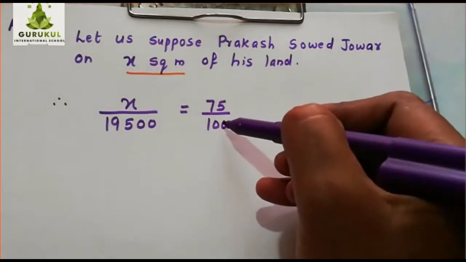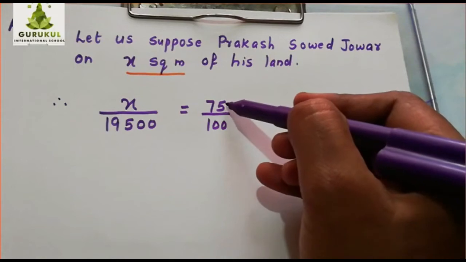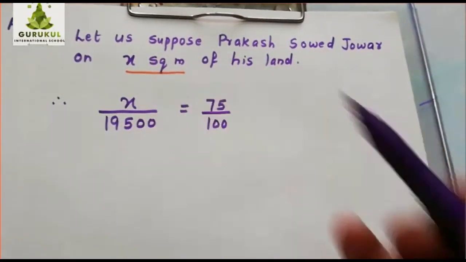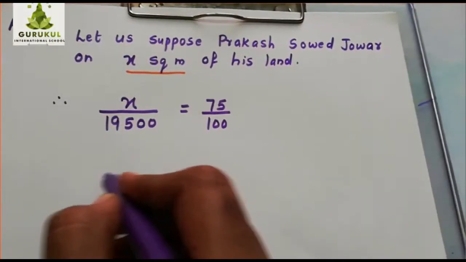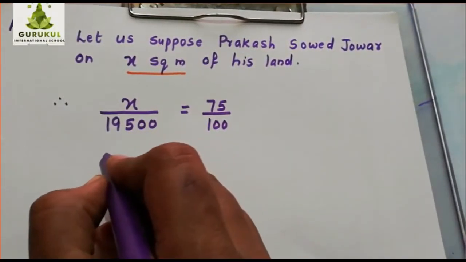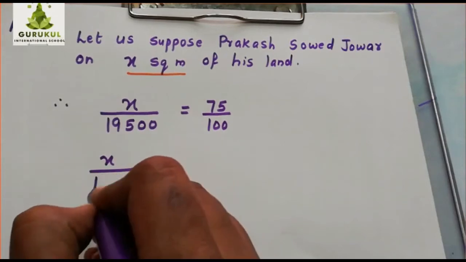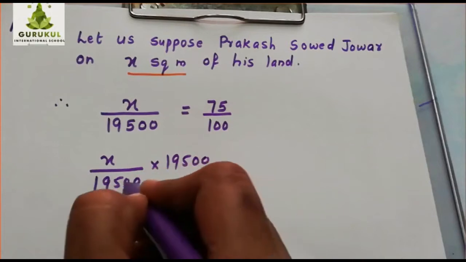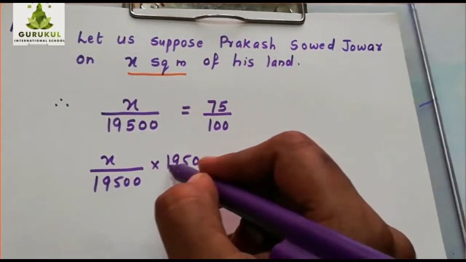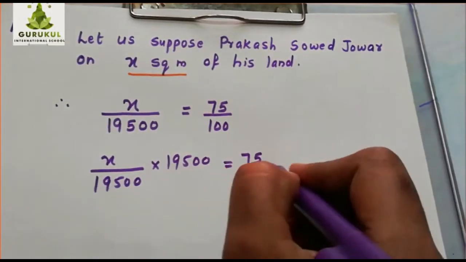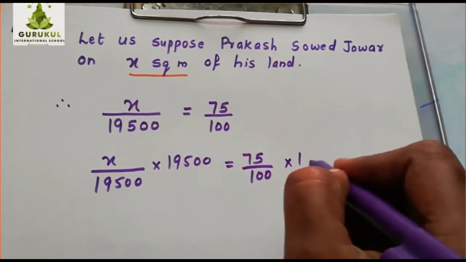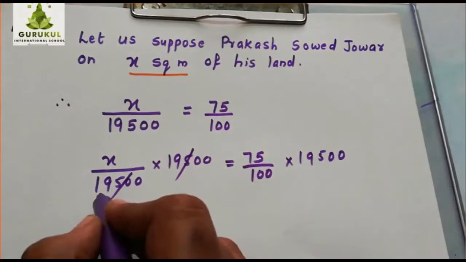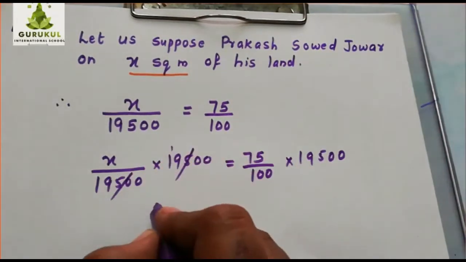Is it clear? Out of 100, if it is 100 square meters, 75 square meters he sowed jowar. So out of this much square meters, how much? That is the question. Now you can do the calculation. Now I don't want this. What will I do? It is in division, so multiply by 19,500 to remove this. Now if I do this multiplication here, the same you should do on the RHS also. So you will get this way. Is it clear? This gets cancelled one time. 19,500 one time. So what is remaining here?